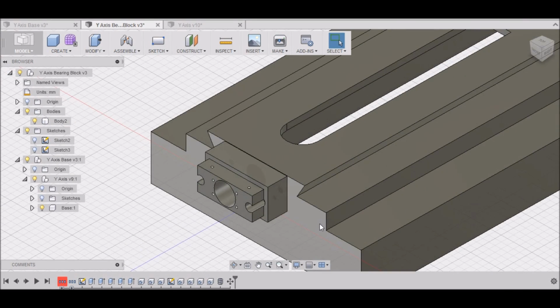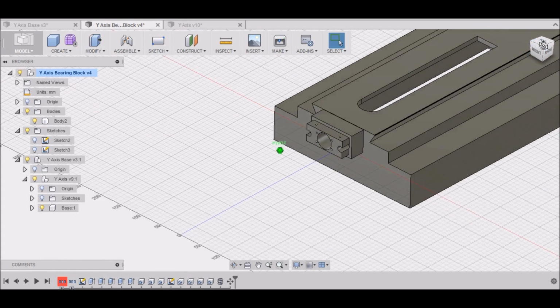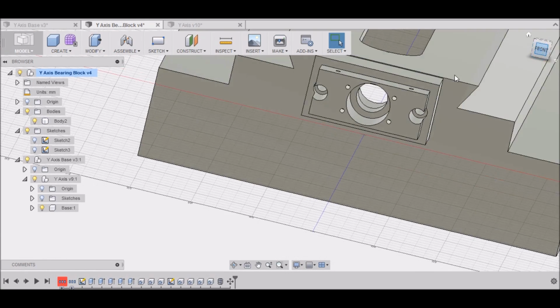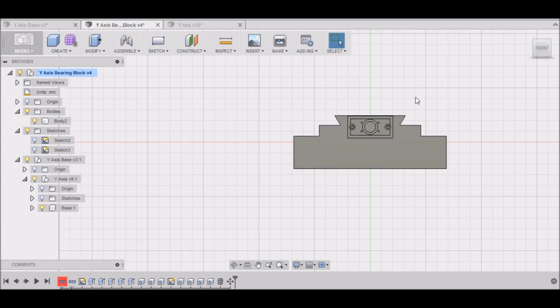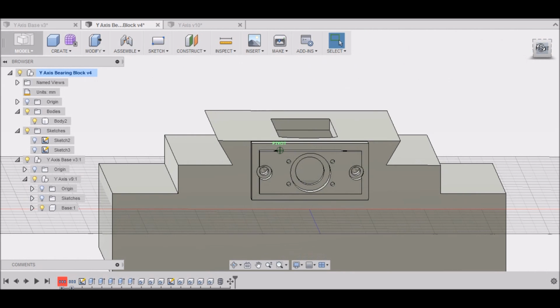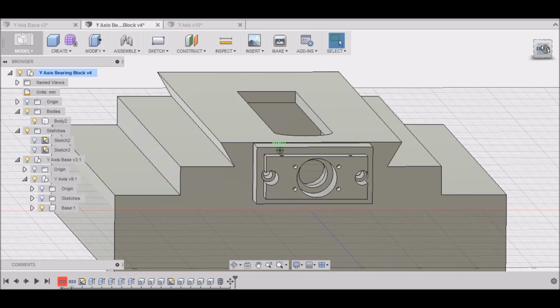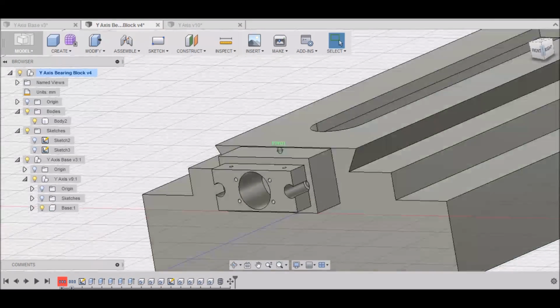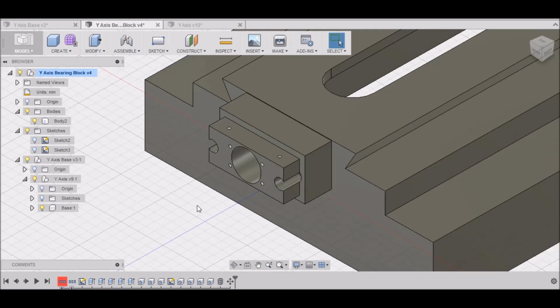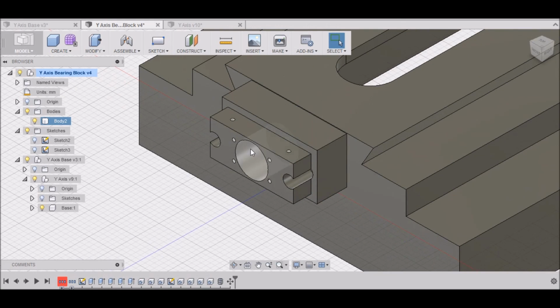So there we have our Y-axis bearing block. That's coming along pretty good. We can check, make sure our mounting holes are lined up. And they look good. So I guess that wraps up this video. In the next video, we're going to work on the bearing cover.